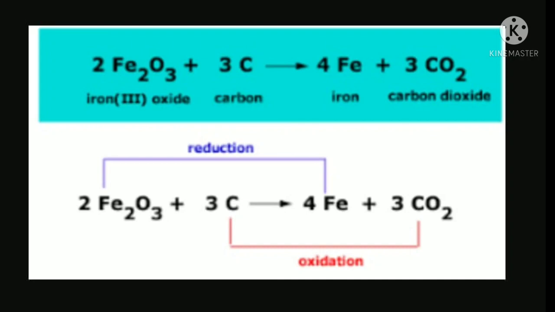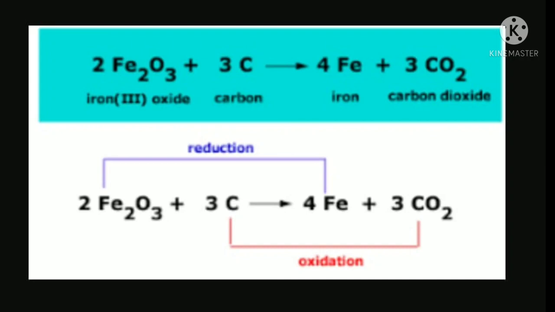For the extraction of all metals, the smelting process is done by several methods. So what are reducing agents? Here carbon monoxide acts as a reducing agent which reduces iron oxide into iron. Have you understood? That process is called smelting. These are the introduction part for metallurgy.